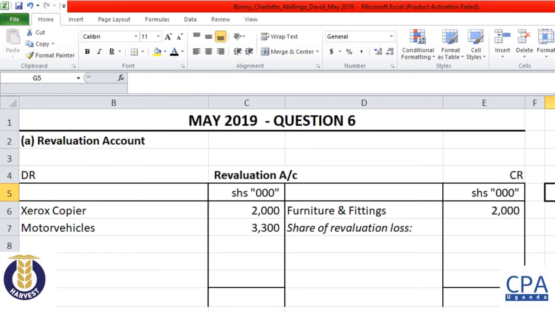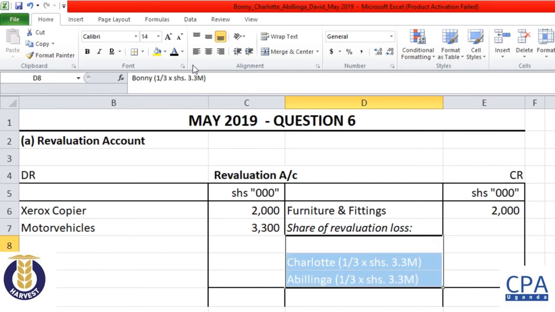Okay, Bonnie, Charlotte, and Bilinga are the ones that are going to share this loss, and this loss is going to be shared in their old sharing ratio. Remember, we have two sharing ratios, the new one and the old one. So we are going to use the old sharing ratio, which is 1 to 1 to 1.